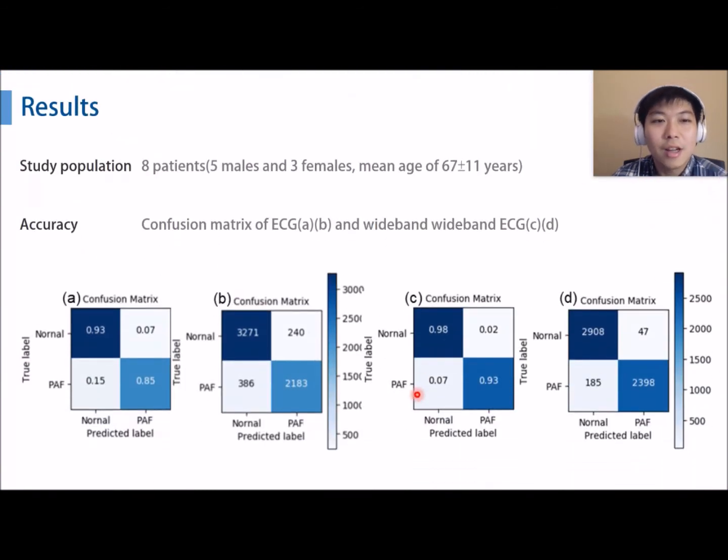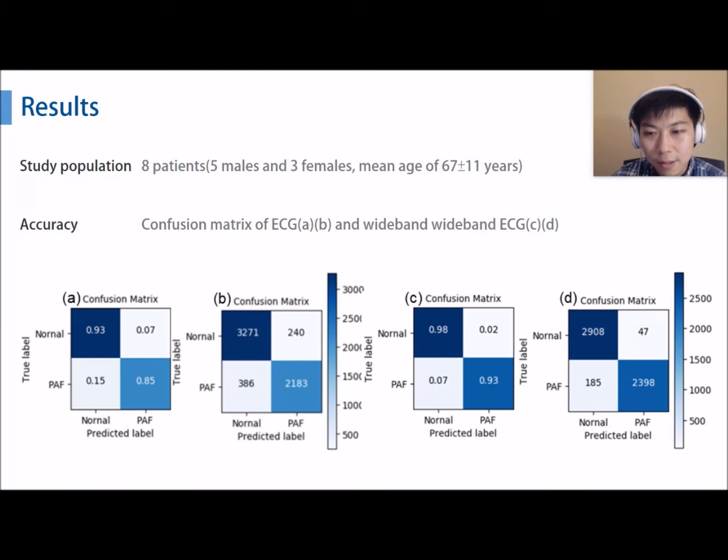For the result, we analyzed 8 patients suffering from PAF with 24 hours wideband ECG recording. The ECG and wideband ECG tasks reached 89 and 95% accuracy, with 93 and 98% sensitivity and 85 and 93% specificity. The proposed method shows efficiency on upcoming PAF episode prediction.